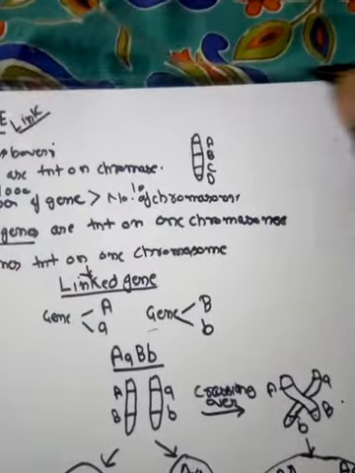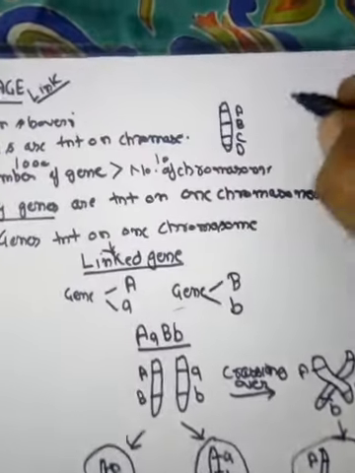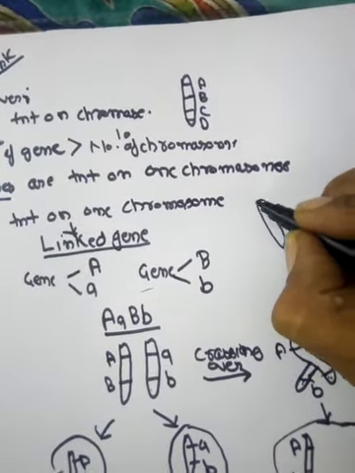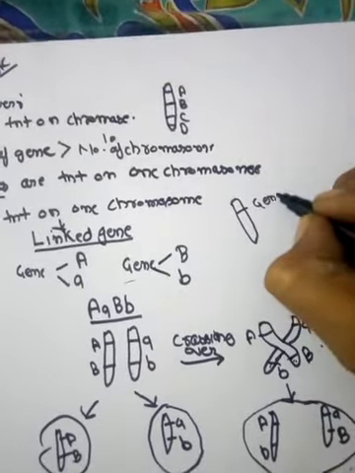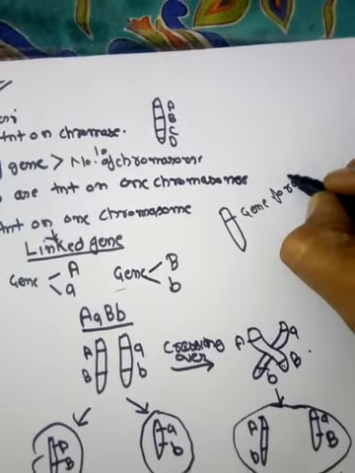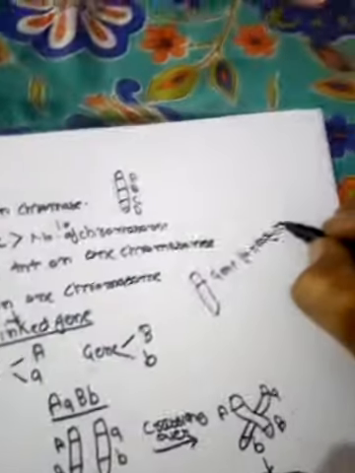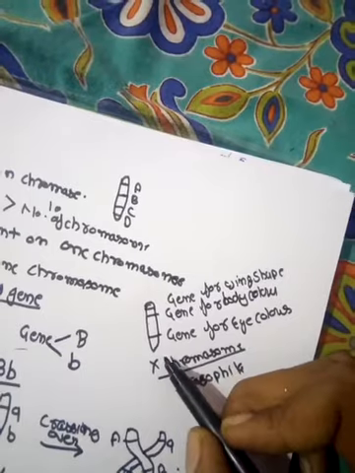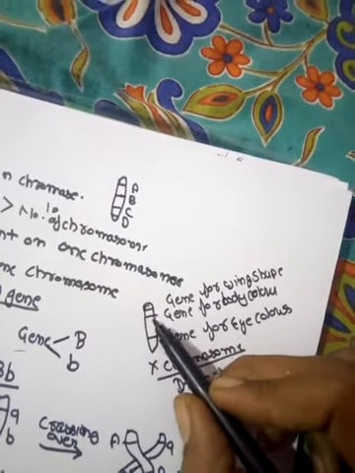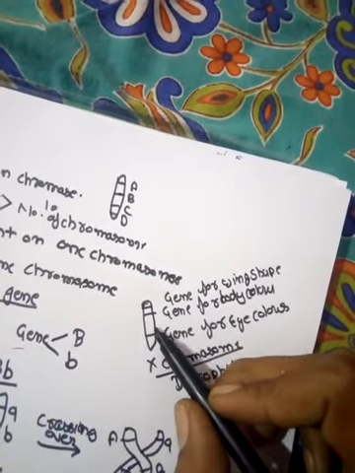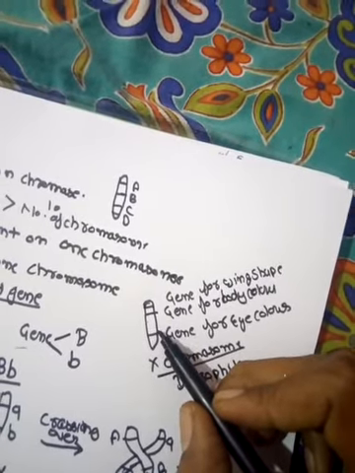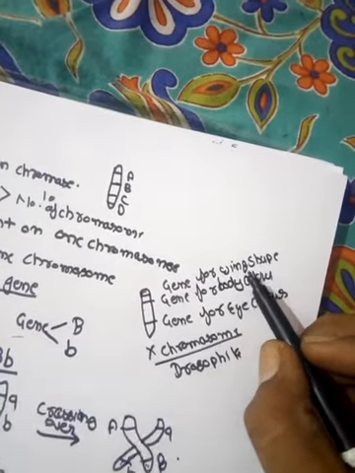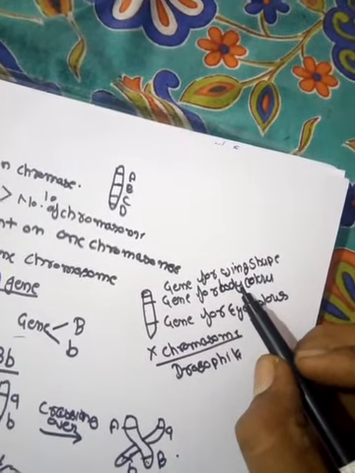Now the next concept is linked characters. Suppose in the case of Drosophila, on the X chromosome, the gene for body color, the gene for eye color, and the gene for wing shape are present. So these three genes are present on one chromosome. These three genes are the linked genes, and the characters coded by these genes, that is eye color, body color and wing shape, may be regarded as linked characters.